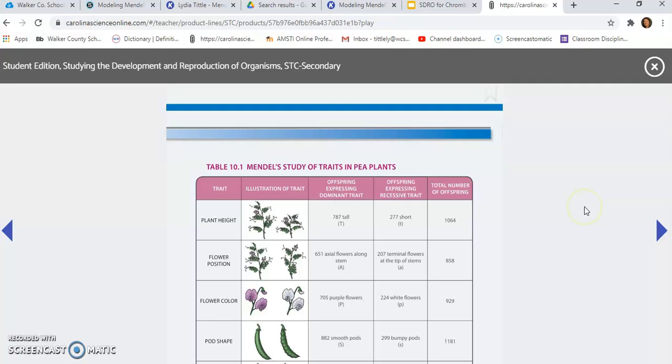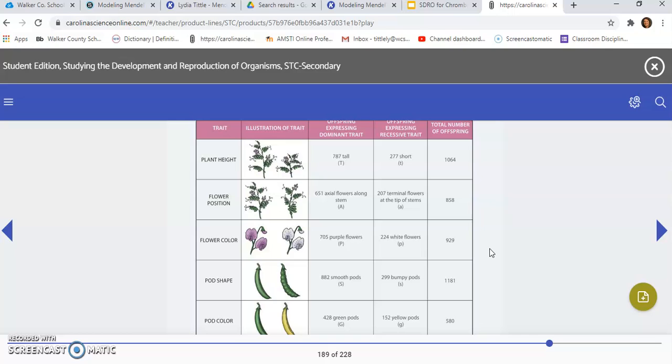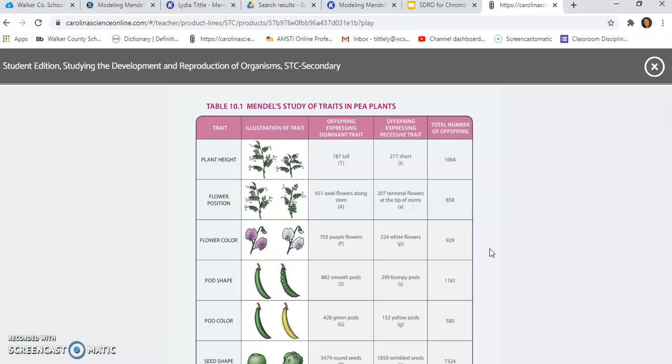And here's just a few examples of some of the traits that Mendel studied with pea plants. As you see on this chart, which is in your book in the reading passage, there are differences in the plant's traits, and these are just with the pea plants. Plant height can be different. Some plants are tall and some plants were short. The flower position, sometimes the flowers grew along the stem, and sometimes the flowers only grew at the tips of the stem. Sometimes the flowers were purple, sometimes they were white.